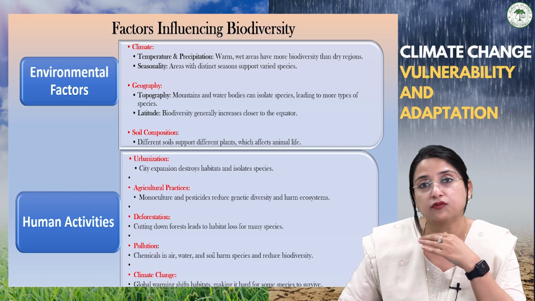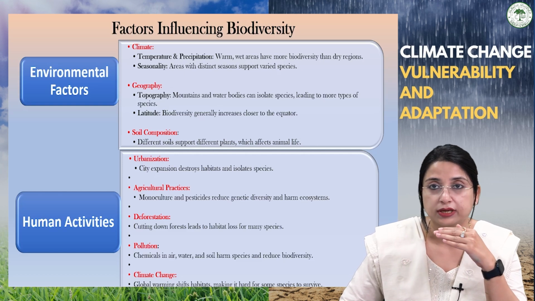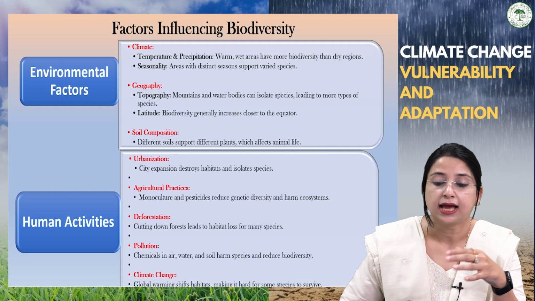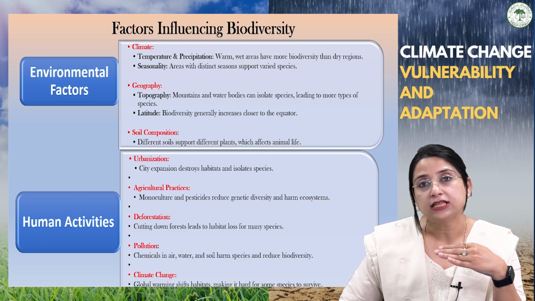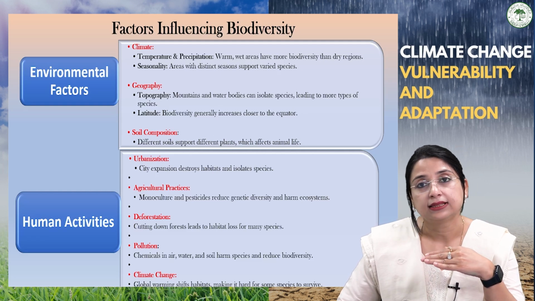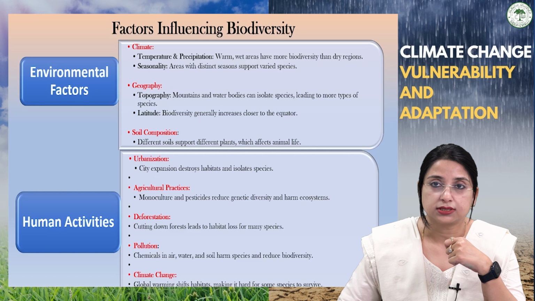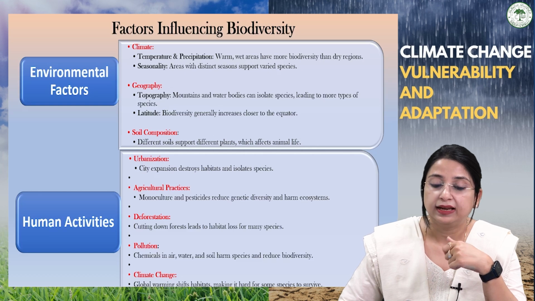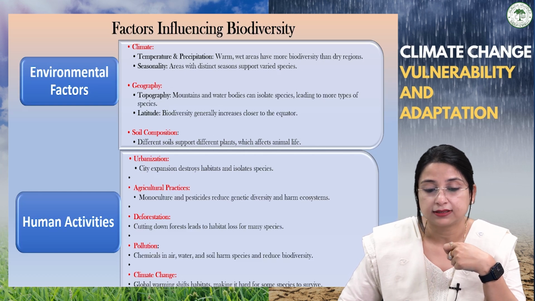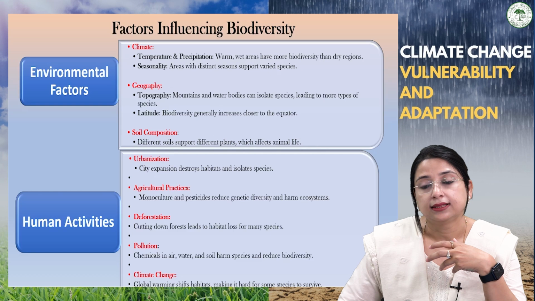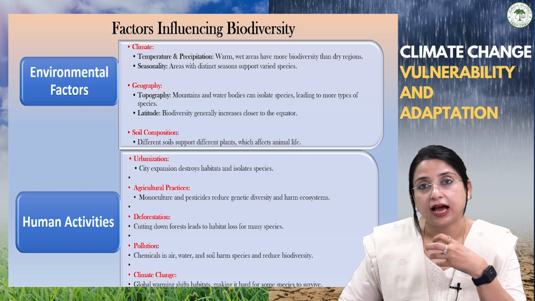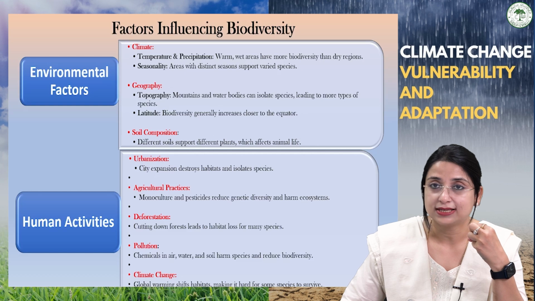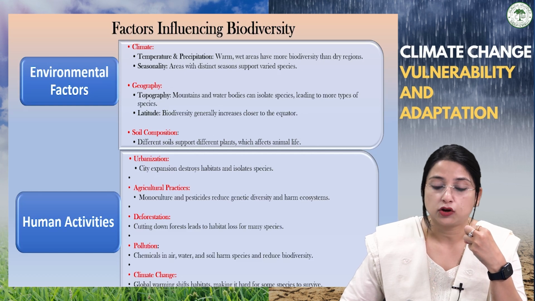So we have a variety of crops which we can grow in tropical and subtropical conditions. In a similar way, areas with distinctive seasons support varied species. If we talk about geography, like topography, and how it affects biodiversity, the mountains and the water bodies generally isolate the species and affect the distribution of species.